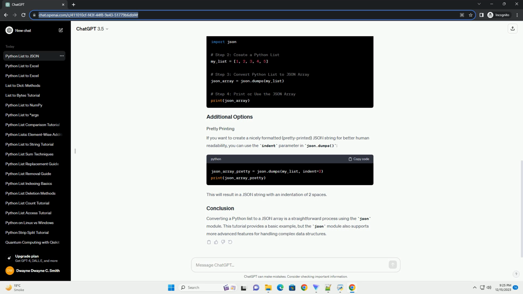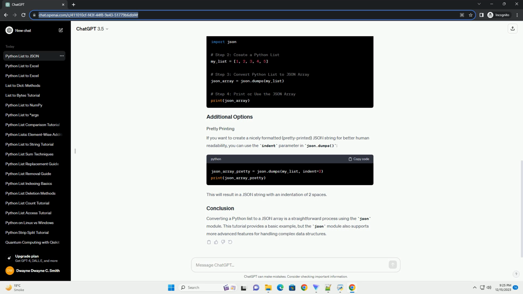Conclusion. In this tutorial, we covered the basics of converting Python lists to JSON arrays using the json module. You learned how to use json.dumps for serialization, write JSON data to a file with json.dump, and read JSON data from a file with json.load. This knowledge is essential when working with web APIs, configuration files, and other scenarios where JSON is a common data format.